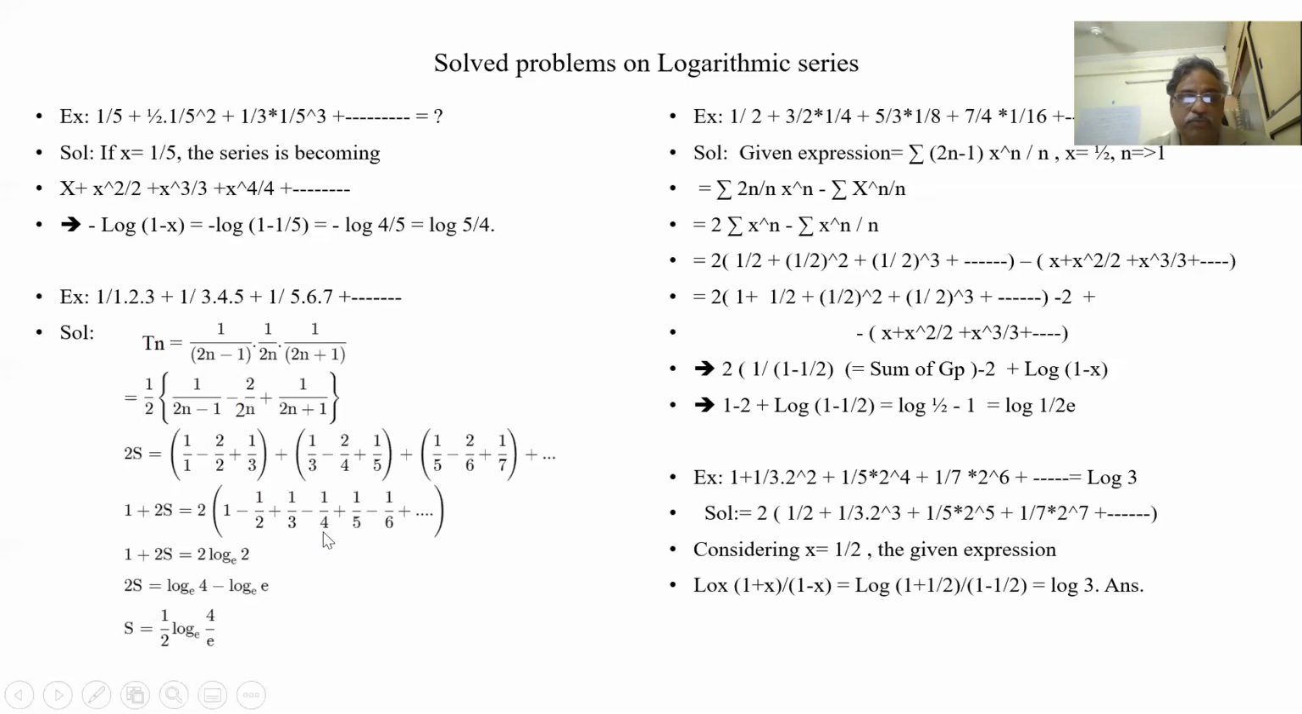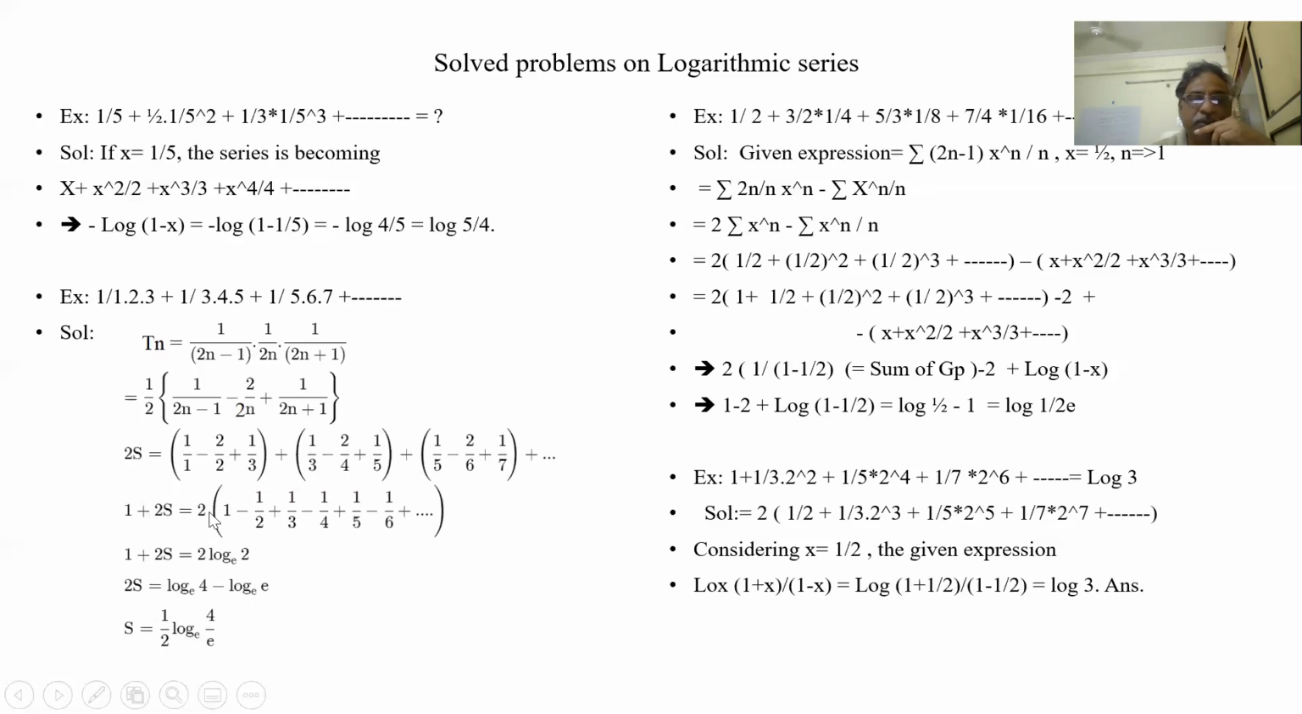So 2 log 2. This is log 1 plus 1. 2 log 2. So when I simplify, half log 4 by 8. This is my answer. So here what I have done, I have added 1 here because 1 by 3 plus 1 by 3, I am getting 2 by 3. 1 by 5 plus 1 by 5, I am getting 2 by 5.